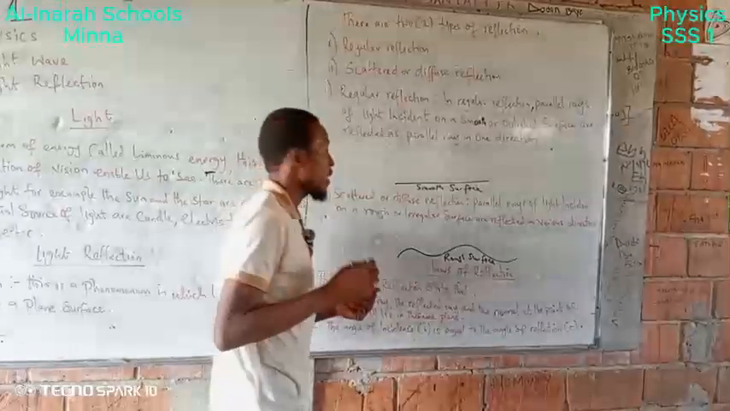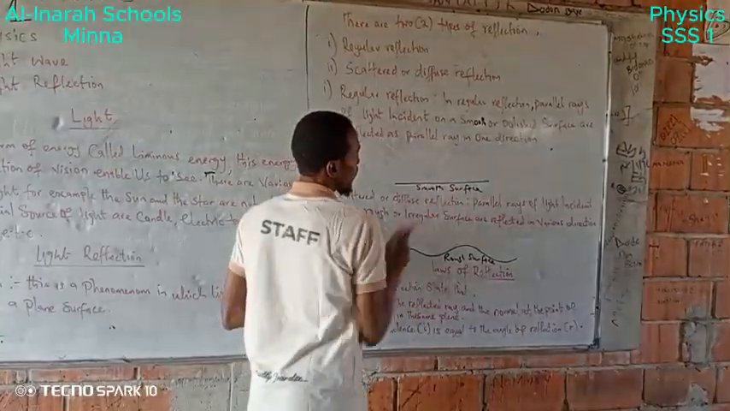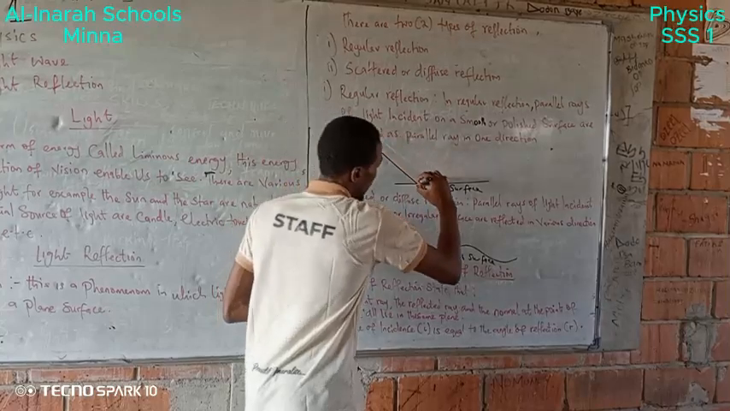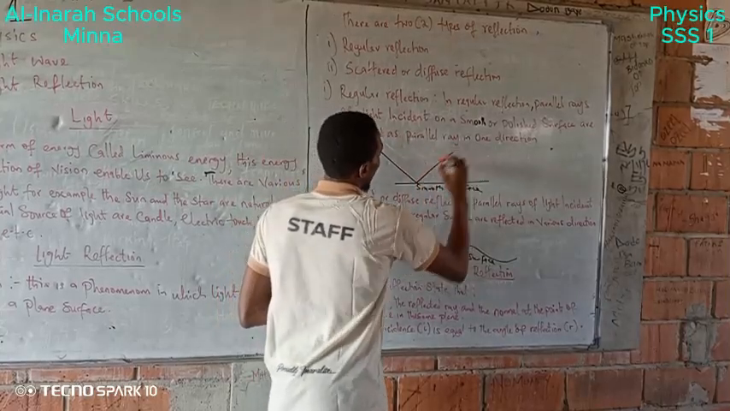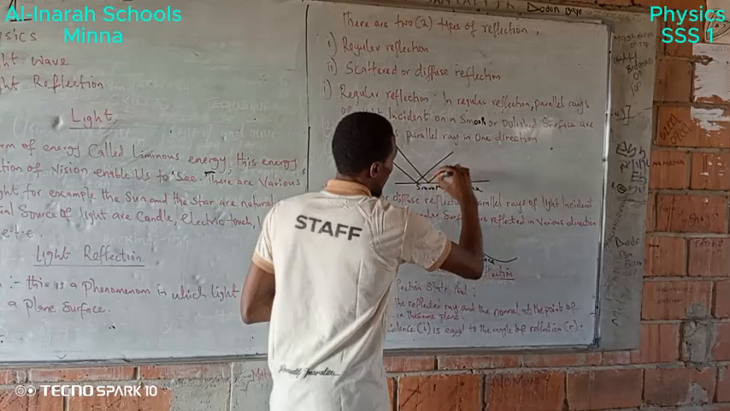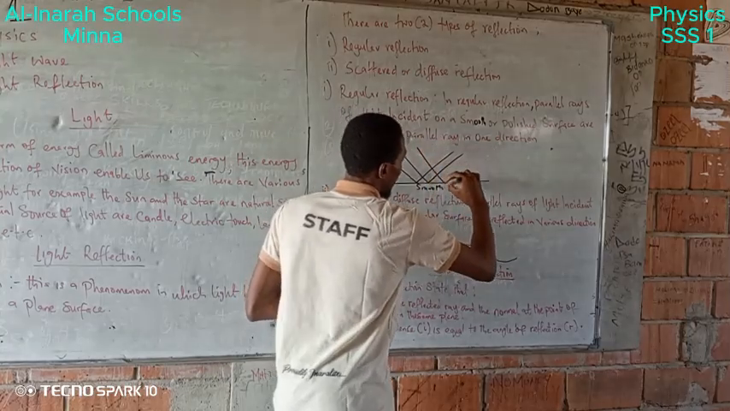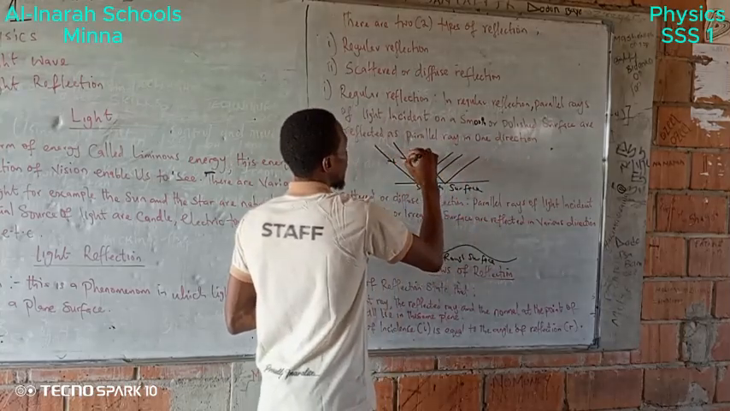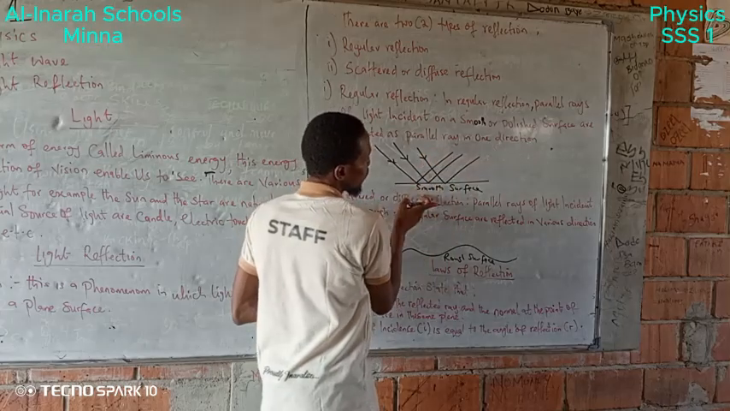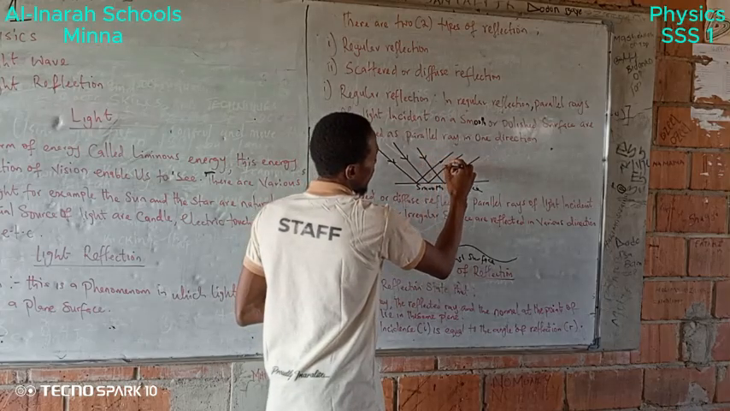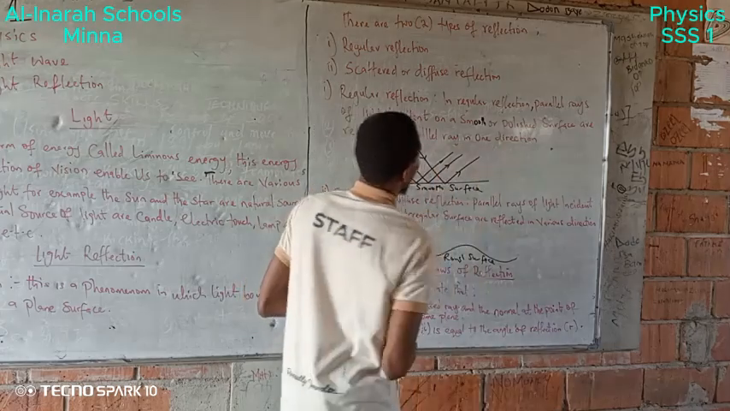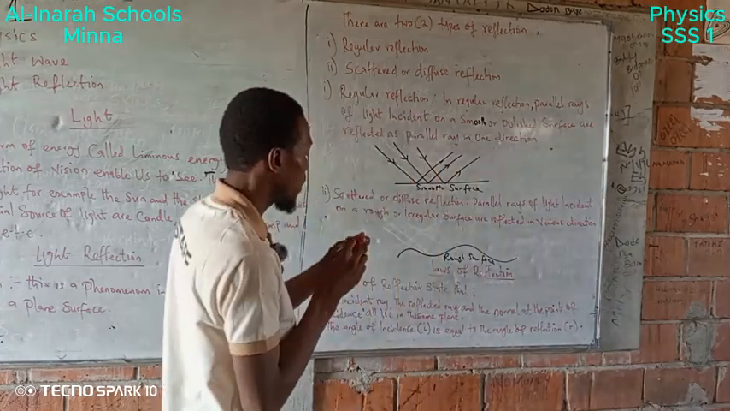Diagrammatically, this is a smooth surface. The ray comes from here and it bounces back here. Another ray from here bounces back here. Another ray from here comes back. This is the direction of the ray. And when it hits a smooth surface, it will take a direction parallel, in one direction.